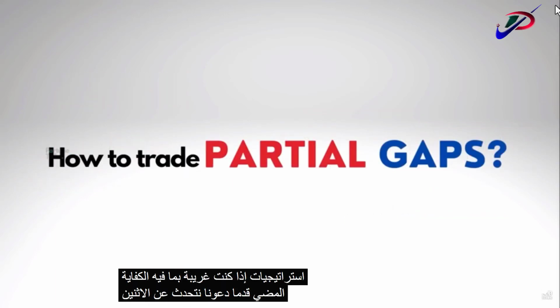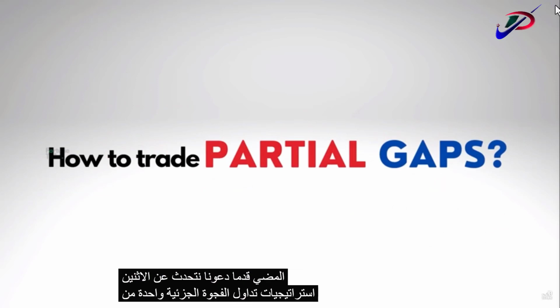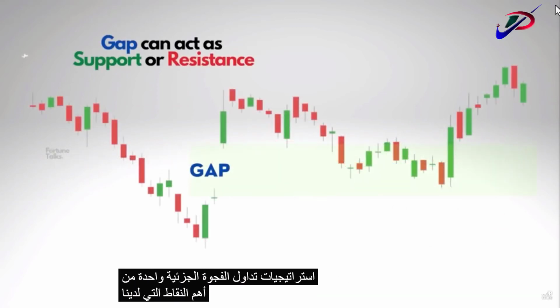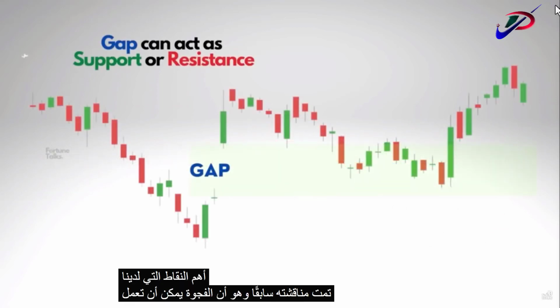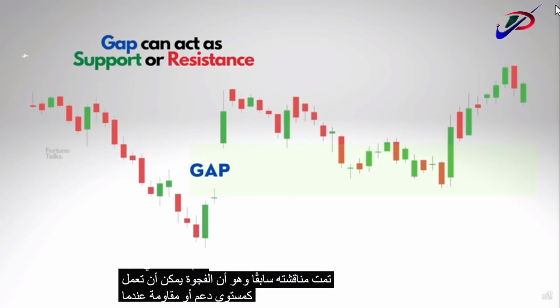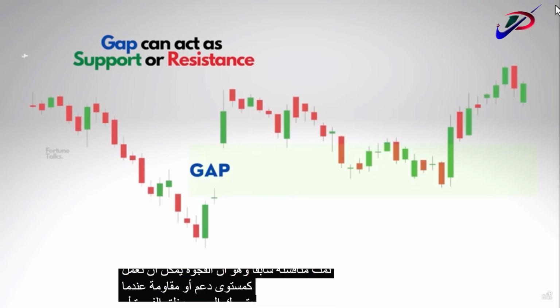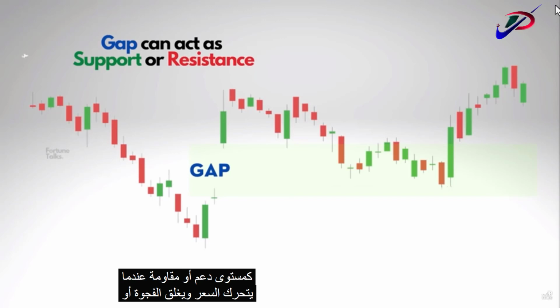Moving on, let us talk about the 2 partial gap trading strategies. One of the most important points that we have discussed earlier was that a gap can act as a support or resistance level. When price does move in and close the gap or fill the gap, it will often bounce away and act as an area of supply or demand. So there are two potential levels to consider out here.